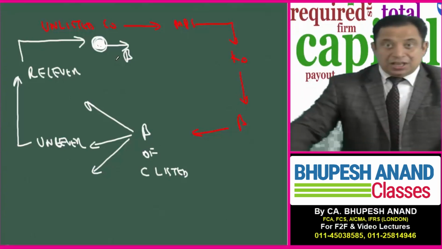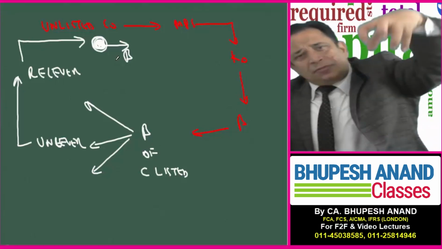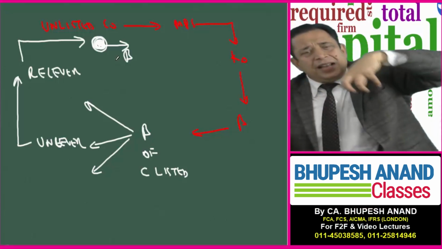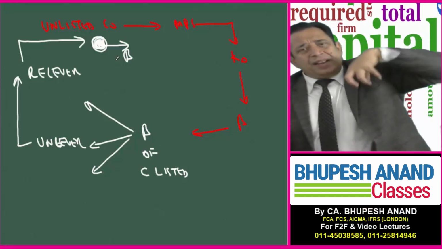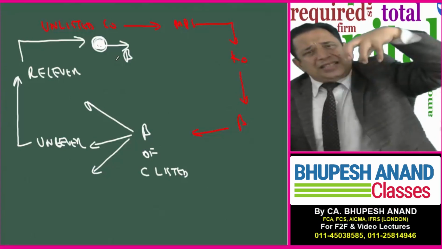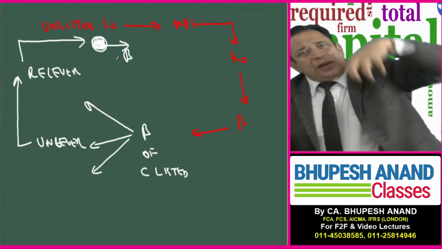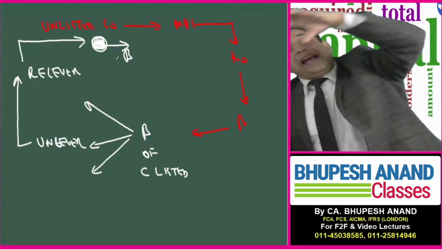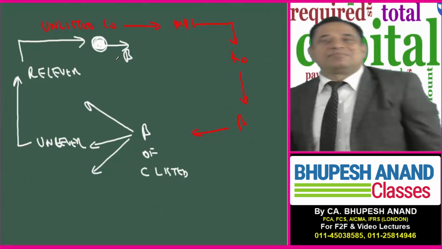So, my dear friends, for the next 10 minutes I will be devoting time to clearing the concepts of these steps: why we are unlevering, why we are using comparable data, why we are relevering, what is business risk, what are the flowcharts and the steps for that, what is a beta, what is project beta, how to calculate asset beta. Firstly, we will calculate asset beta, then we will calculate project beta, and project beta and equity beta are the same.